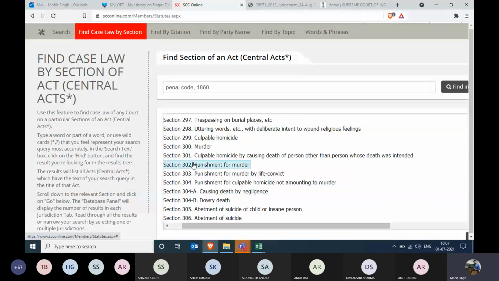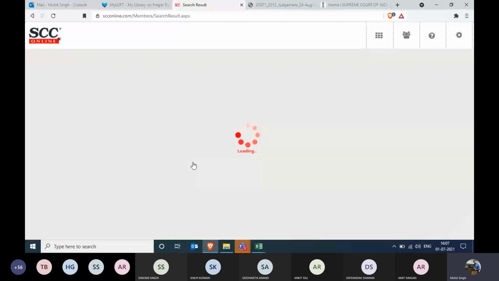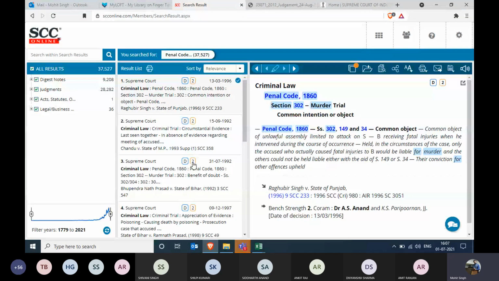There you go. Punishment for murder. And again, this particular case will be opened up in SEC Online, and all those documents will be opened up in which Indian Penal Code section 302 was discussed. Right? There you go. So now how can we do some advanced searches?